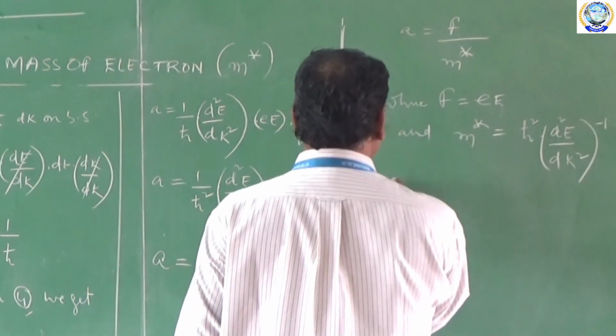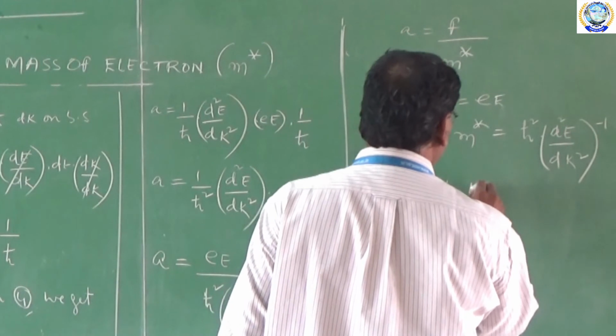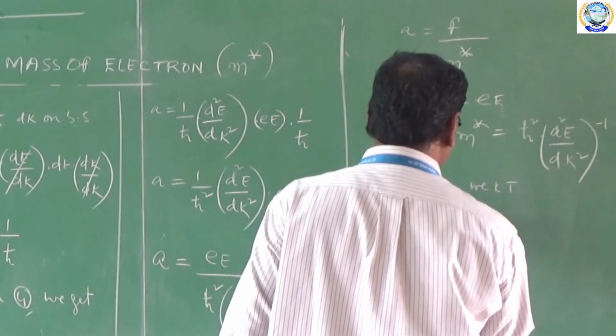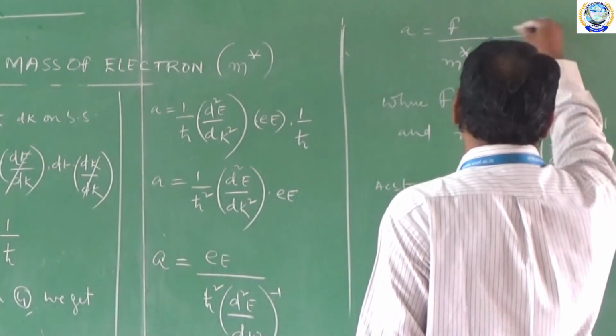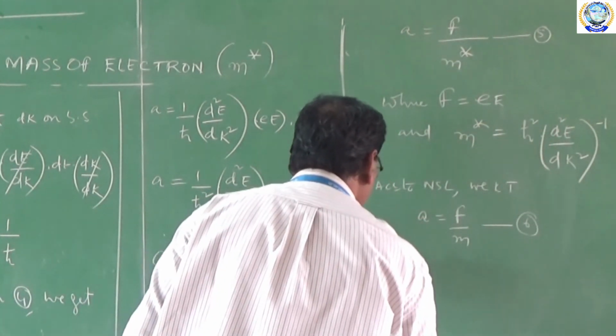Now according to Newton's second law, we know that A can be written as A is equal to F by m. Now I am going to call this equation 5 and this equation 6.